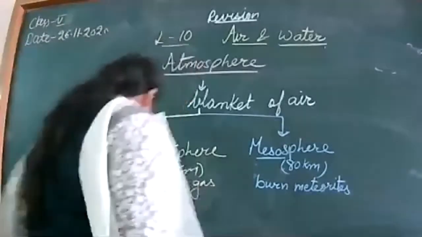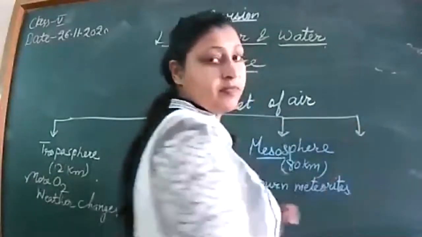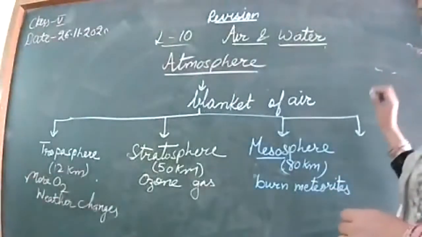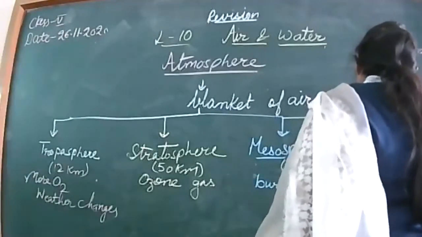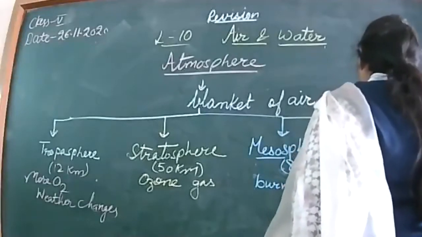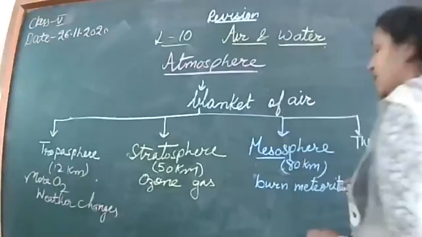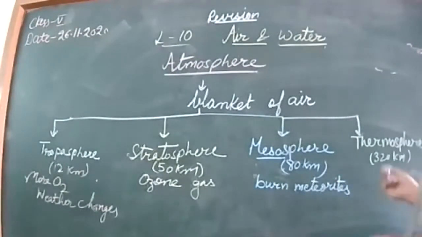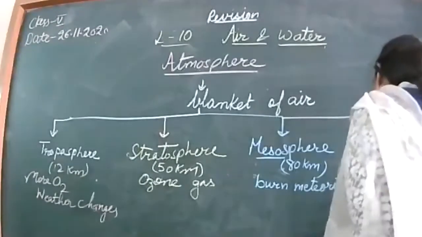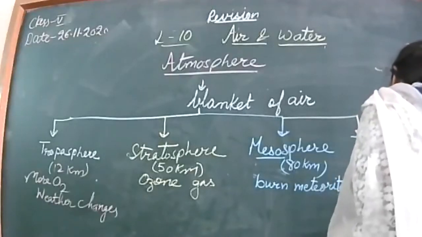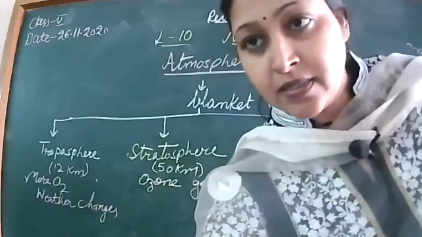Then the next layer we have to discuss is the thermosphere. Yes, this layer ranges up to almost 320 kilometers. All our space shuttles and satellites can be found around here in this region. We set our space shuttles almost in this region.